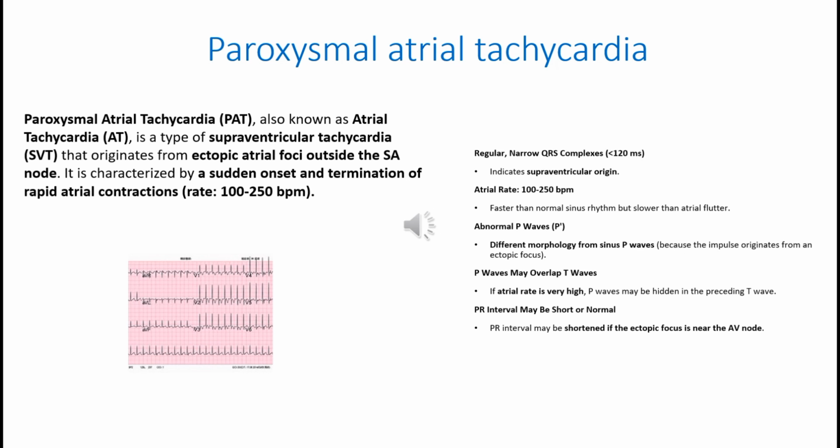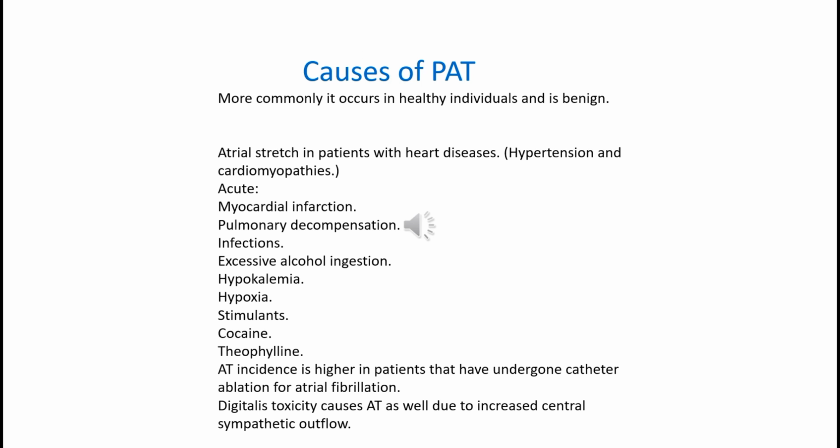Sudden onset and termination of rapid atrial contractions. Rate is usually 100 to 200 beats per minute and it's a relatively common and benign condition. More commonly, it occurs in healthy individuals and treatment is calcium channel blocker and beta blocker, and permanent treatment is tract ablation which is most commonly done in cardiac centers.